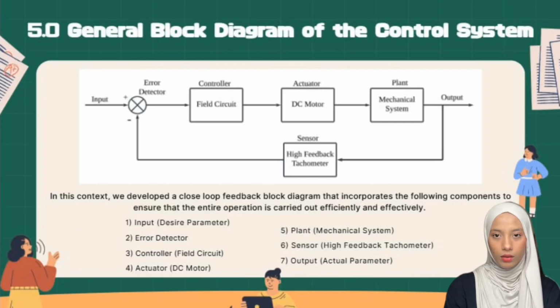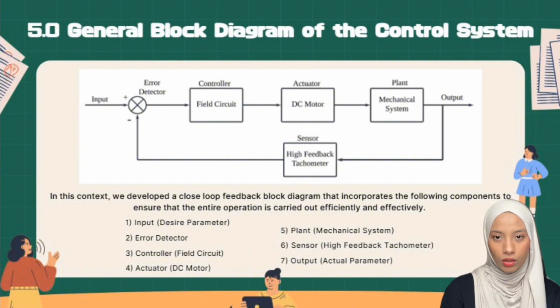Next subtopic, the general block diagram of the control system. For this assignment, we choose a closed loop feedback system with input, controller, actuator, plant, sensor and output. We establish the desired input value via the error detector and then the controller, which is the field circuit. In this section, the controller generates current on the actuator, which is the DC motor, and the current that flows through the DC motor produces torque on the mechanical system of the plant. Then it will flow to the sensor to ensure accuracy and performance. In the end, the actual parameters for the output will be determined.